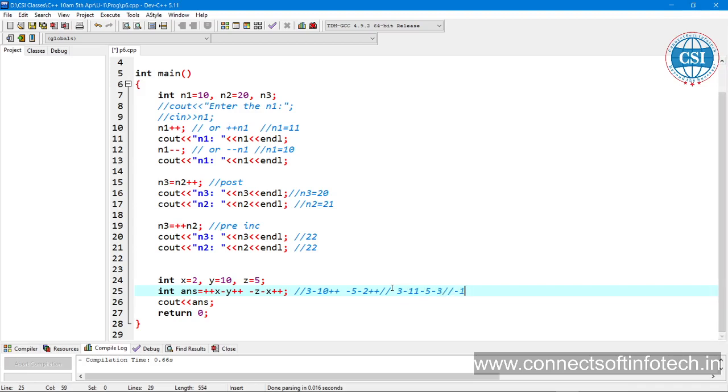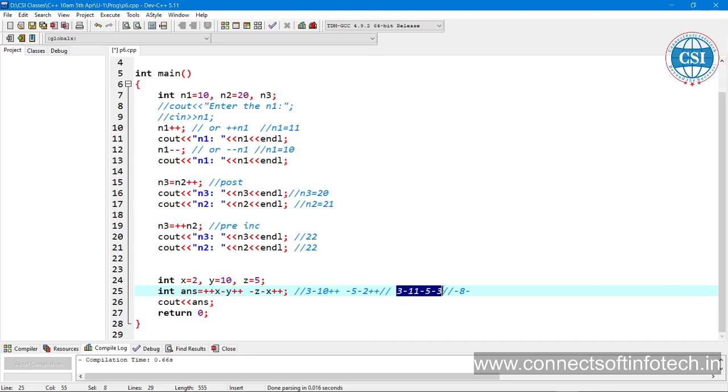Means minus 11 and minus 8. Minus 3 minus 3 minus 11 means minus 8.